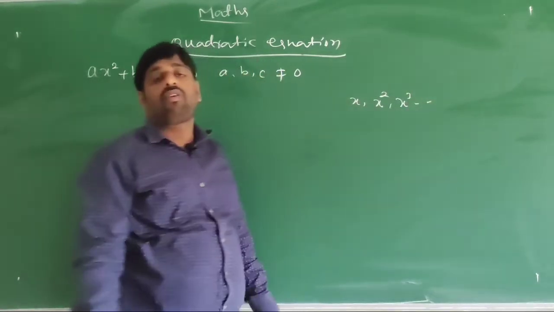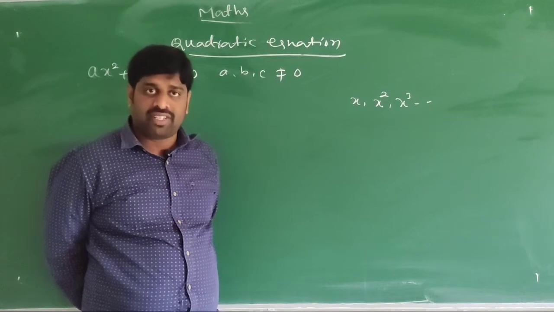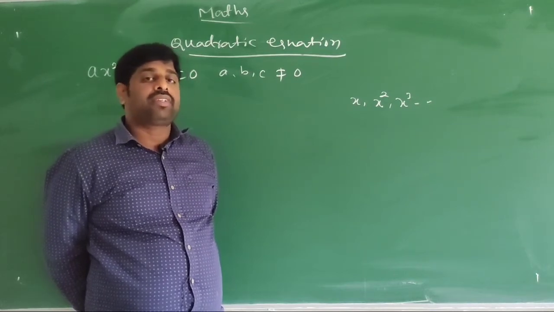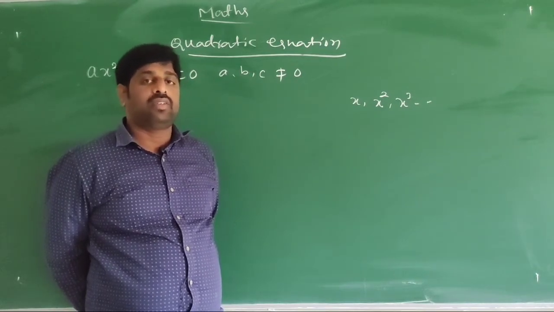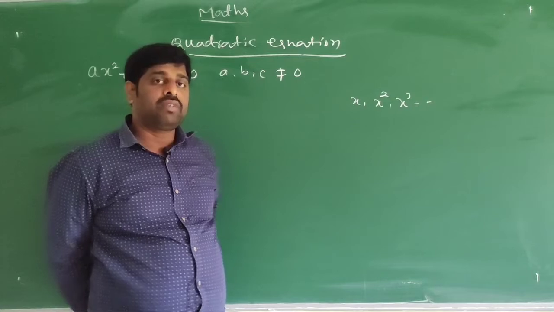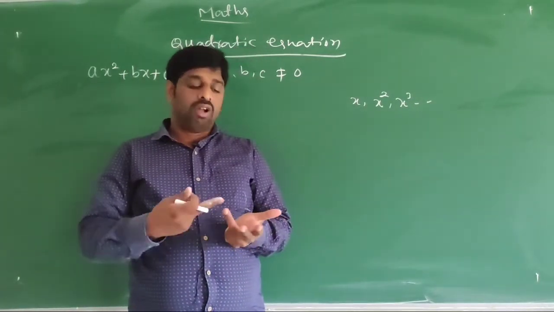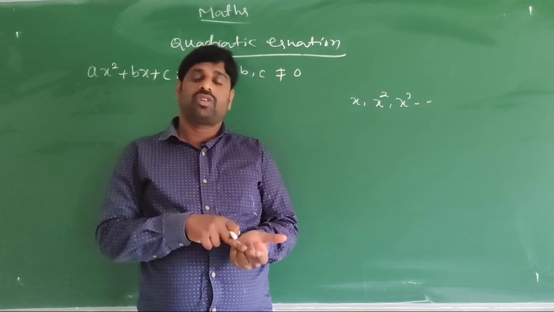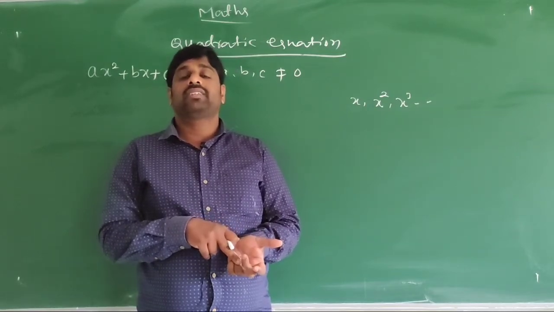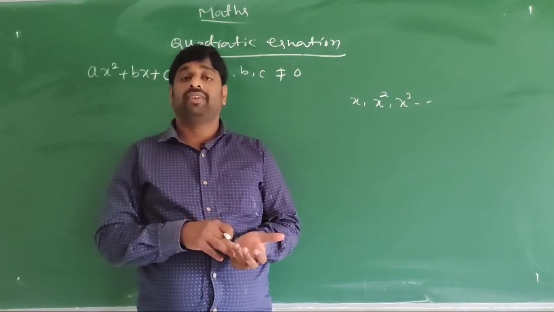A non-algebraic or transcendental equation contains trigonometric, logarithmic, or exponential functions.